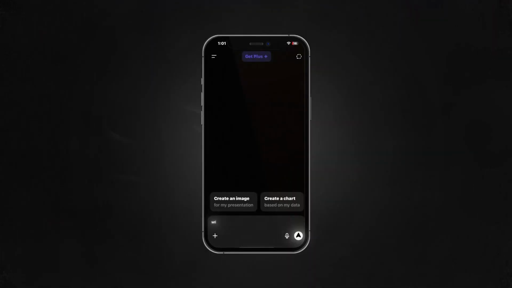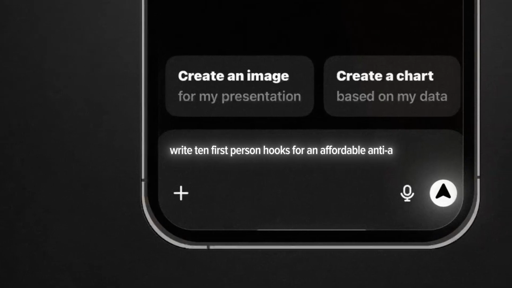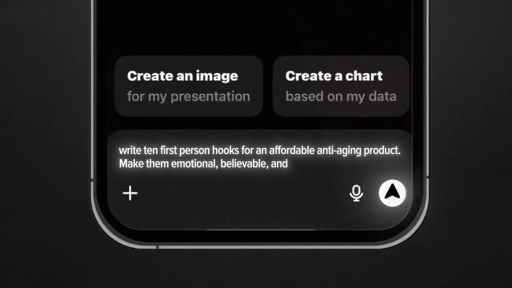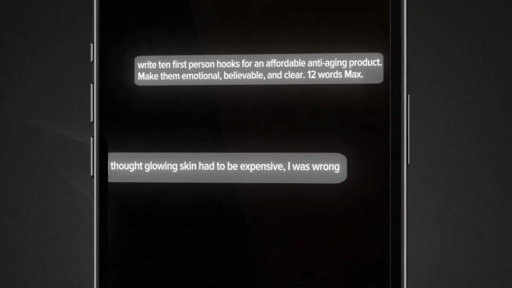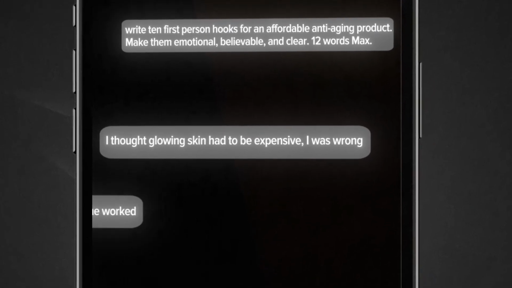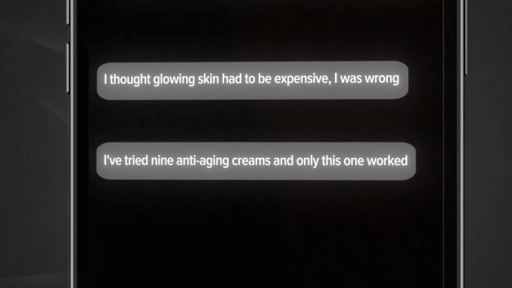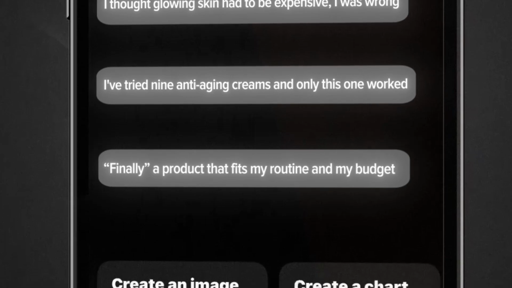The first one is a headline prompt. So you ask it to write 10 first-person hooks for an affordable anti-aging product, make them emotional, believable, and clear, 12 words max. Then it gives you lines like, I thought glowing skin had to be expensive, I was wrong. I've tried 9 anti-aging creams and only this one worked. And maybe finally a product that fits my routine and my budget. These are short, emotional, and they sound like real people talking.